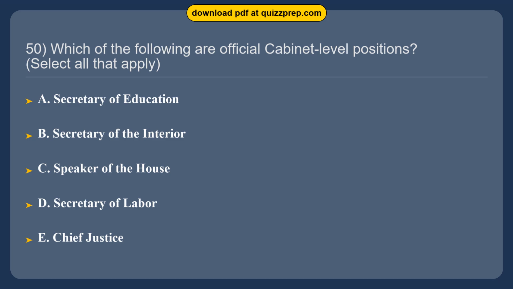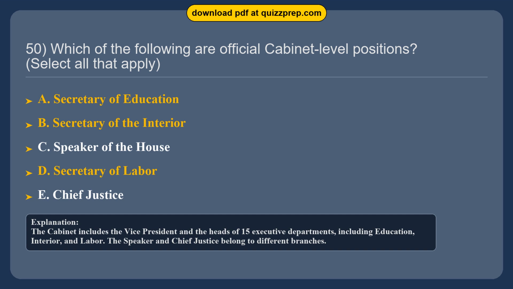Which of the following are official cabinet-level positions? Option A, Secretary of Education. Option B, Secretary of the Interior. Option C, Speaker of the House. Option D, Secretary of Labor. Option E, Chief Justice. The correct answers are options A and B and D. Secretary of Education, Secretary of the Interior, Secretary of Labor.